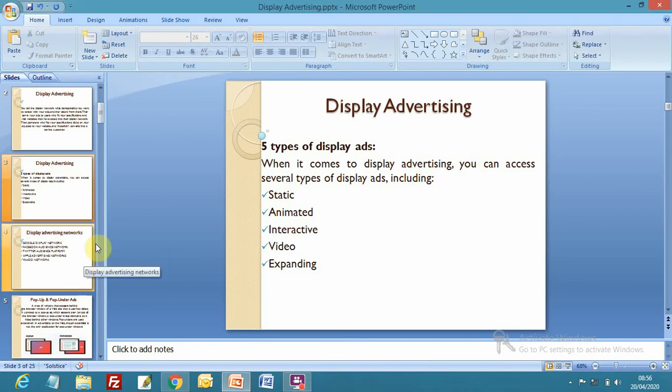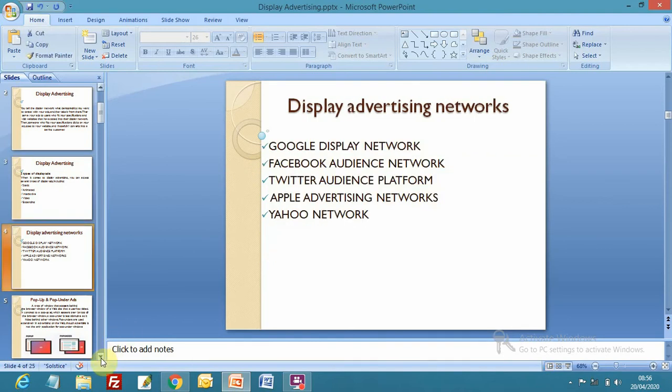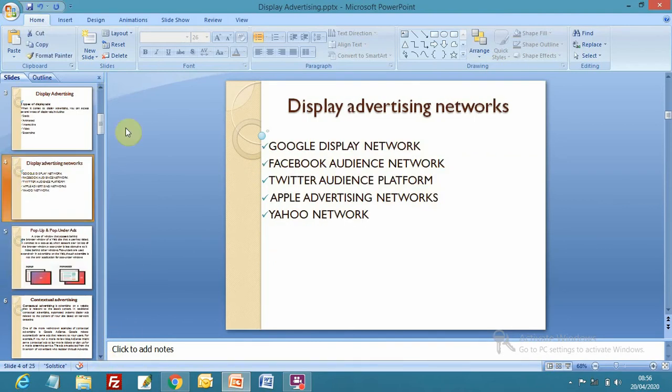Now the next is display advertising networks. As we discussed, Google Display Network, we have been discussing it for a long time, and multiple thousands of websites are associated with Google Display Network using the Google AdSense program. They have an agreement, not only websites but also mobile applications, right?